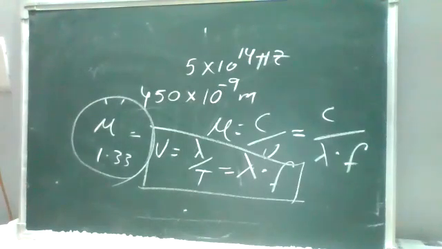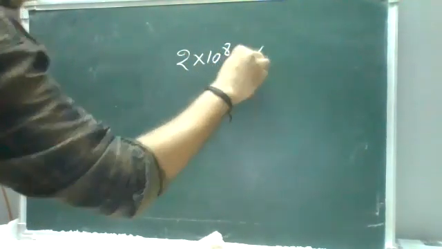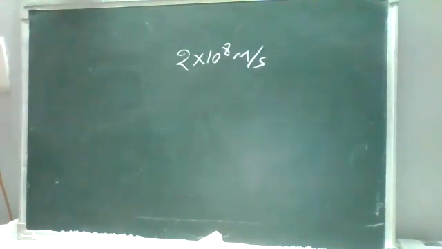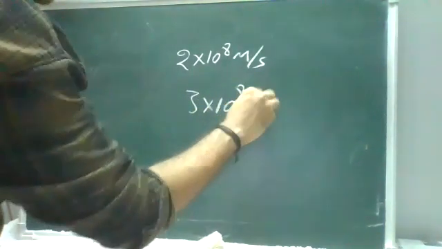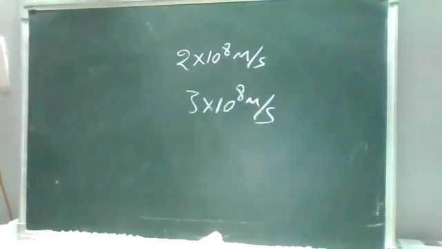Next question. The velocity of light in glass is 2 into 10 power 8 meter per second, and that in air is 3 into 10 power 8 meter per second. Okay, I'll repeat. The velocity of light in glass is 2 into 10 power 8 meter per second, and that in air is 3 into 10 power 8 meter per second.